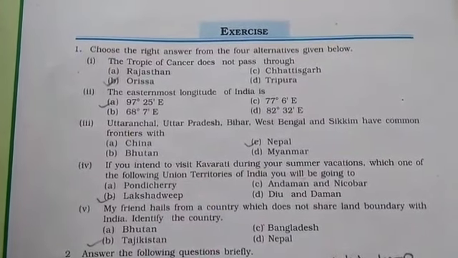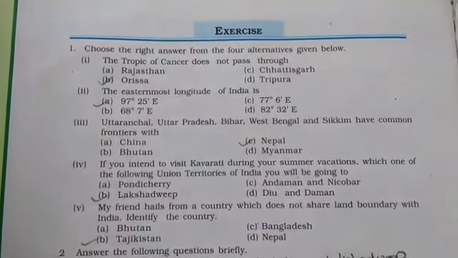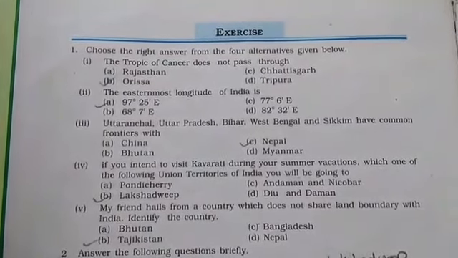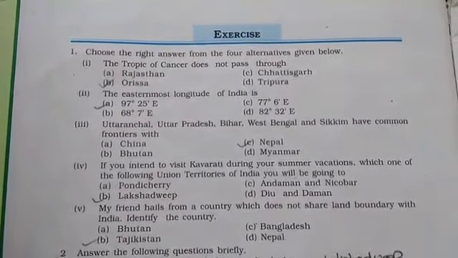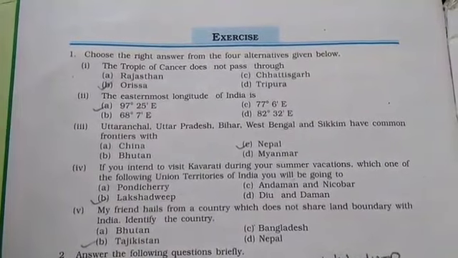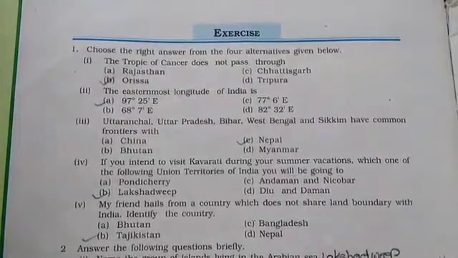The first question is: The Tropic of Cancer does not pass through. The options are Rajasthan, Chhattisgarh, Odisha, and Tripura. The answer is Odisha.